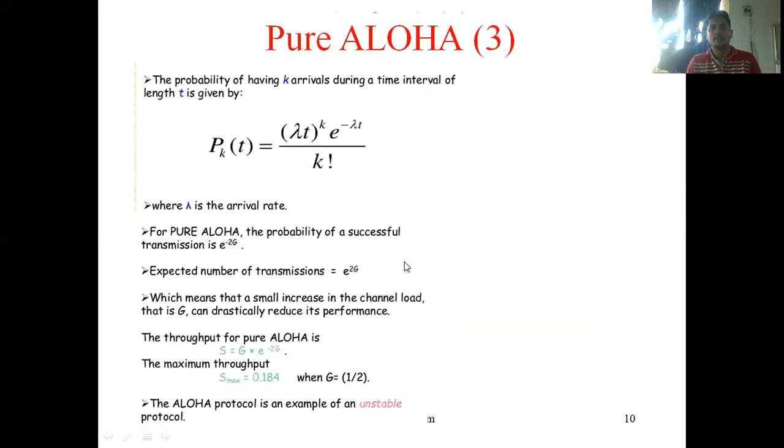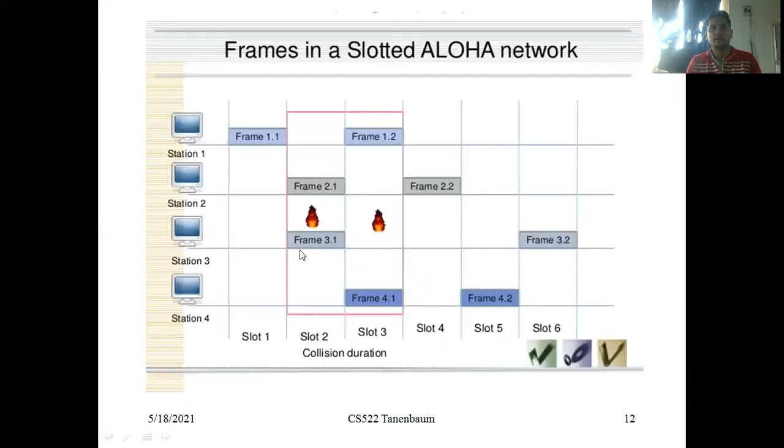But here in the slotted Aloha, time is divided into different slots. Here the condition is that the user can transmit a data frame only at the starting of a time slot.